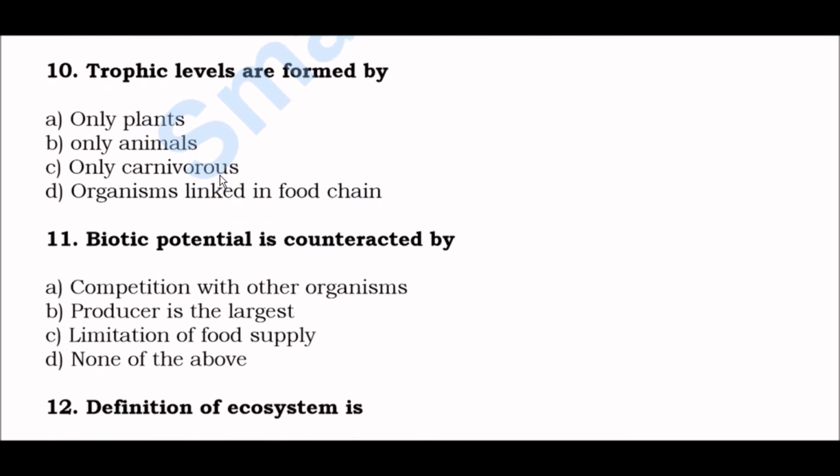Next question. Trophic levels are formed by option A, only plants, option B, only animals, option C, only carnivorous, option D, organisms linked in food chain. Right answer is option D, organisms linked in food chain. Trophic levels are formed by organisms linked in food chain.